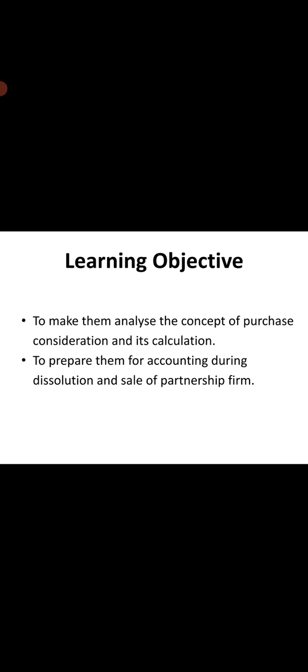Recap of previous class: need for sale and formation of new company, calculation of purchase consideration, concept of piecemeal distribution of cash. Learning objectives: to make the students analyze the concept of purchase consideration and its calculation, to prepare them for accounting during dissolution and sale of firm, including piecemeal distribution of cash. Learning outcomes: students are able to analyze the concepts related to dissolution of partnership firm. The students are able to prepare the accounts on sale of firm.